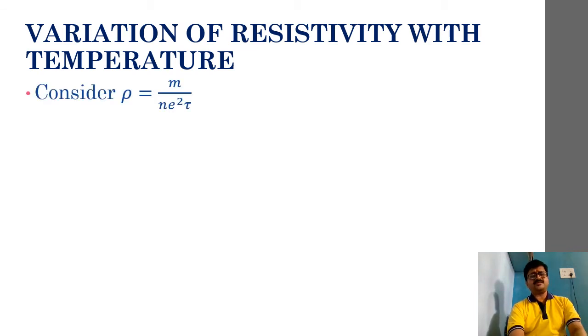So let me just consider this famous equation. Rho is equal to m by n e squared tau, where rho is resistivity, m is mass of the electron, n is number density of the electrons, e is nothing but the charge associated with the electron, and tau is the relaxation time. So in this equation, resistivity is inversely proportional to relaxation time. This we have already discussed at the beginning of this part. Okay, so very clearly resistivity and relaxation time are inversely proportional to each other, right?